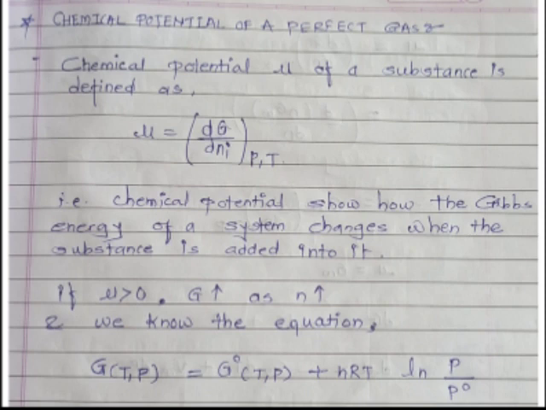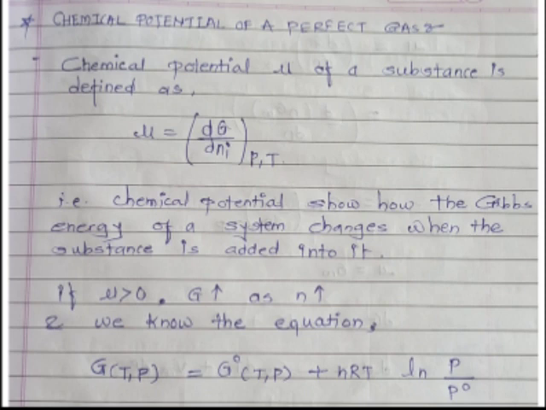Now we know the equation for the Gibbs free energy at constant temperature and variable pressure. As we have seen in the properties of Gibbs free energy, one parameter should be constant and the second parameter will be variable. So here the temperature is constant and pressure is variable. So G, the Gibbs free energy at constant temperature and pressure, is equal to the standard Gibbs free energy at constant temperature and variable pressure plus nRT ln of P upon P0.